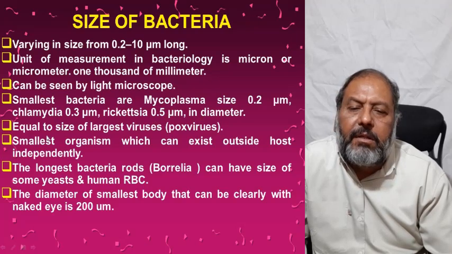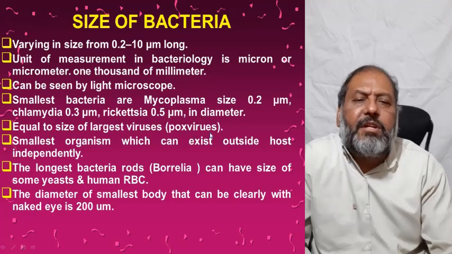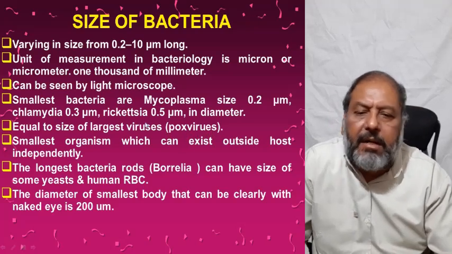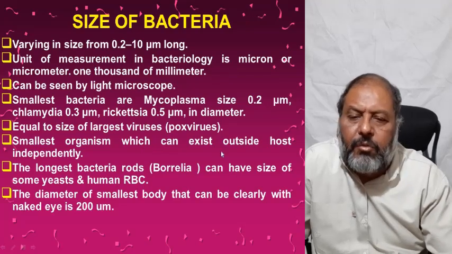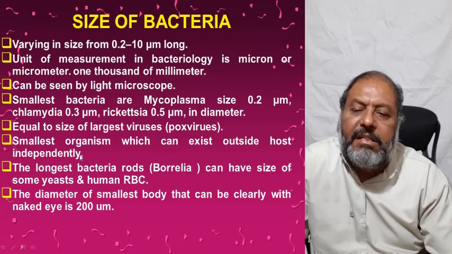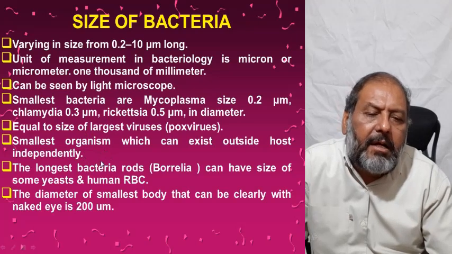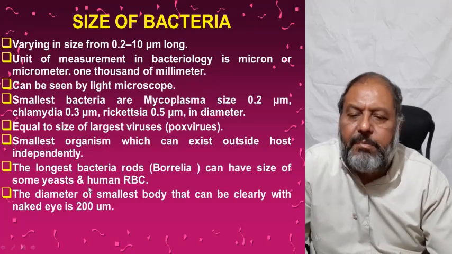These are equal to the size of the largest viruses, poxviruses, which are about 0.3 micrometer in size. The smallest organisms which can exist outside the host independently are the smallest bacteria. The longest bacterial rods, Borrelia, can have the size of some yeast and a human RBC.